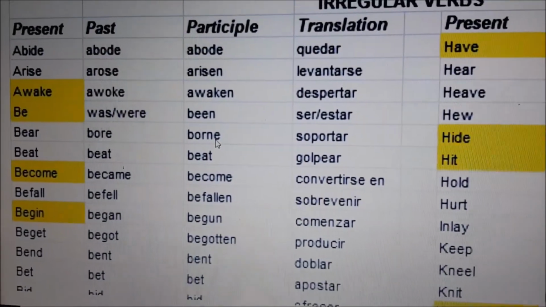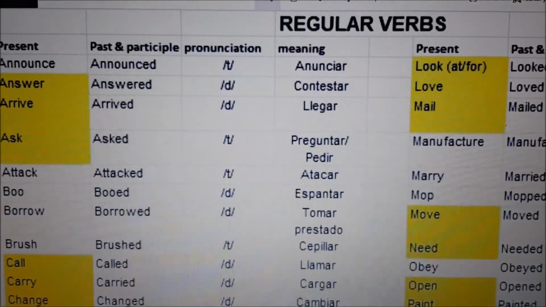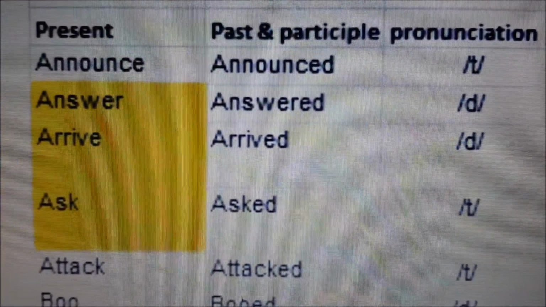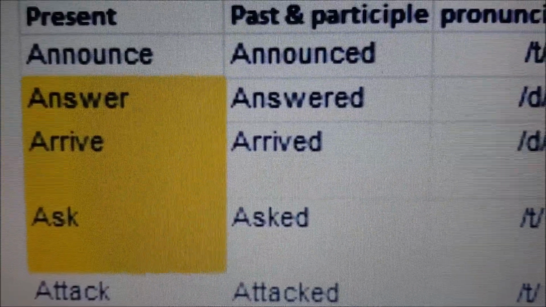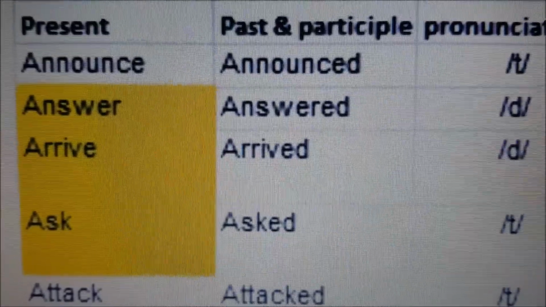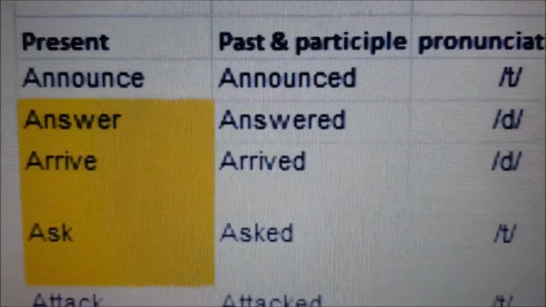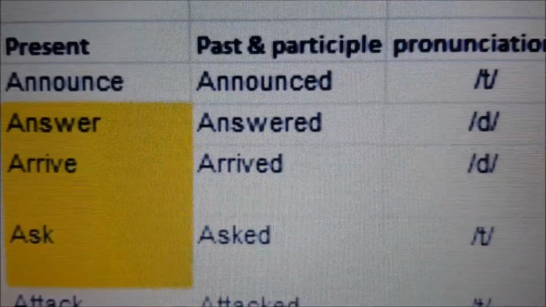All right? And you will remember that for regular verbs, the past and the past participle is exactly the same. The past of answer is answered, and the past participle is answered too. So no problem with the regular verbs. The problem is the irregular verbs that you have to learn and study the three conjugations of the verbs.